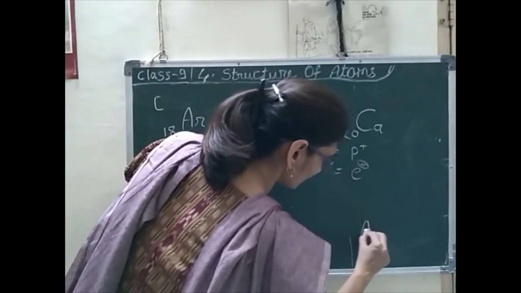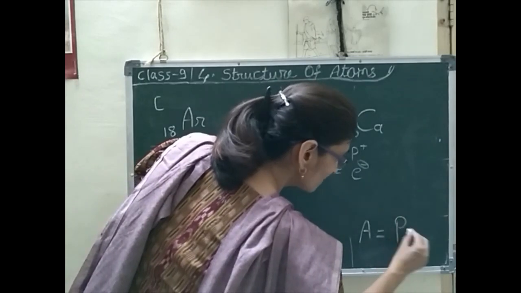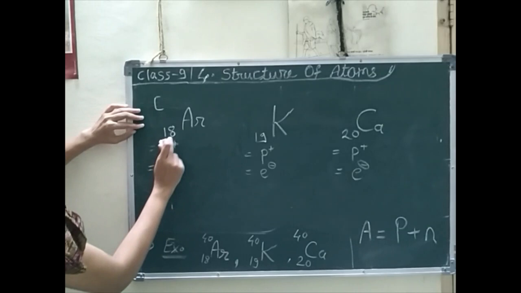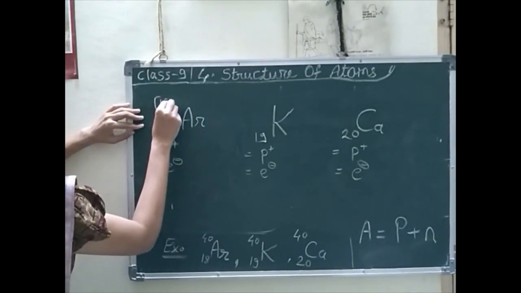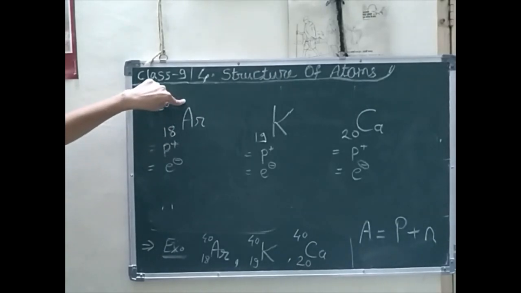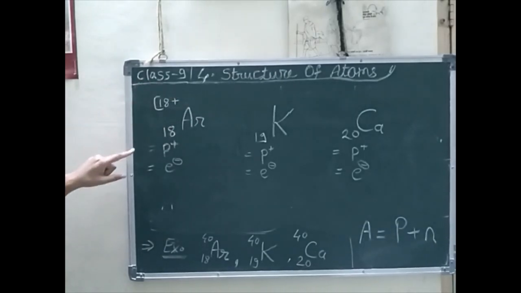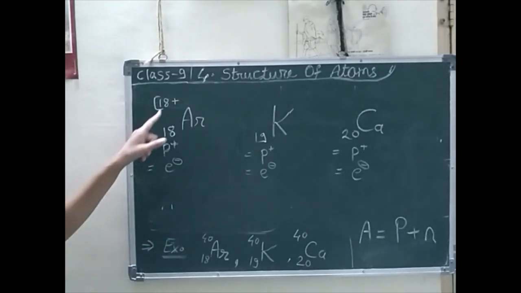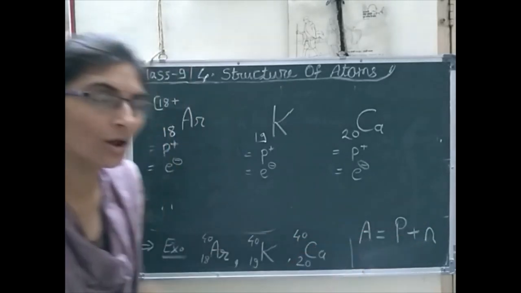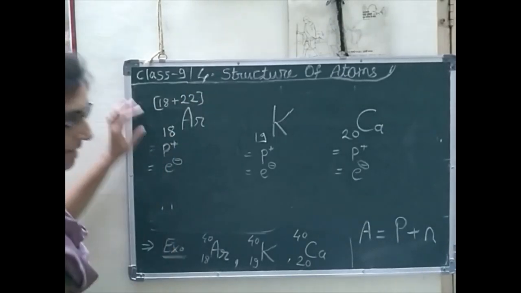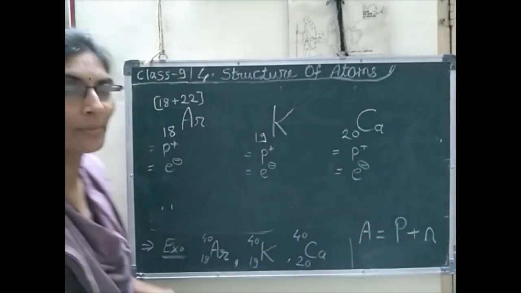What is atomic mass? A is equal to number of proton plus number of neutron. As the number of protons is 18, so what should be the neutrons? न्यूट्रॉन कितने हो गए यहाँ पर? यदि इसका एटॉमिक मास 40 है और प्रोटॉन्स 18 हैं, then what should be the neutron? न्यूट्रॉन should be 22, क्योंकि प्रोटॉन प्लस न्यूट्रॉन इज एटॉमिक मास.